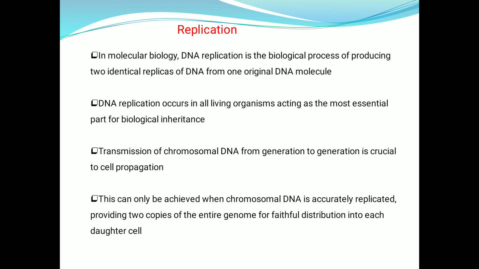The transmission of chromosomal DNA from generation to generation is crucial to cell propagation, and this can only be achieved when chromosomal DNA is accurately replicated, providing two copies of the entire genome for faithful distribution into each daughter cell.